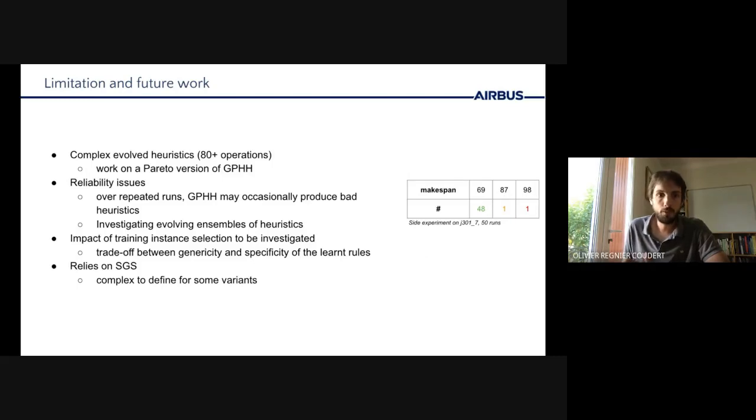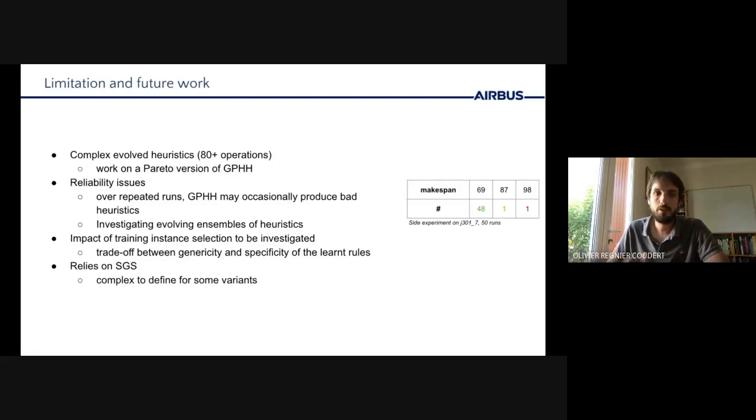So among the ideas we have to solve this is the use of ensembles of heuristics to try to reduce the impact of outlier heuristics. Also, there is a lot to do around analyzing the impact of the properties of the training instances that are fed to GPHH, and especially in order to understand the trade-off between genericity and specificity of the evolved heuristic.